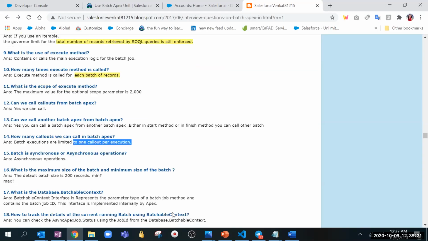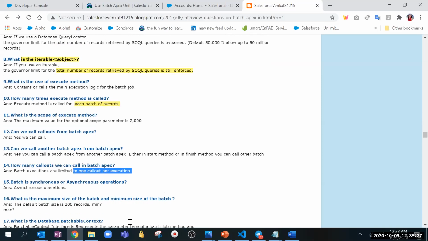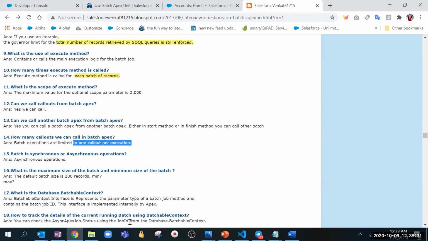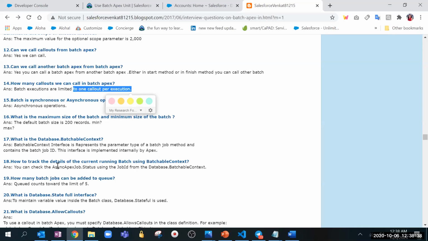Then is batch synchronous or asynchronous? It is async. What is the maximum size of a batch? We have already discussed that. So moving ahead. What is the Database.BatchableContext? You are clear on that, right? Yeah, we discussed. Okay. And tracking we can do using the AsyncApexJob status with the job ID, which we have discussed thoroughly. Then how many jobs can be added? Someone said 5. Right.